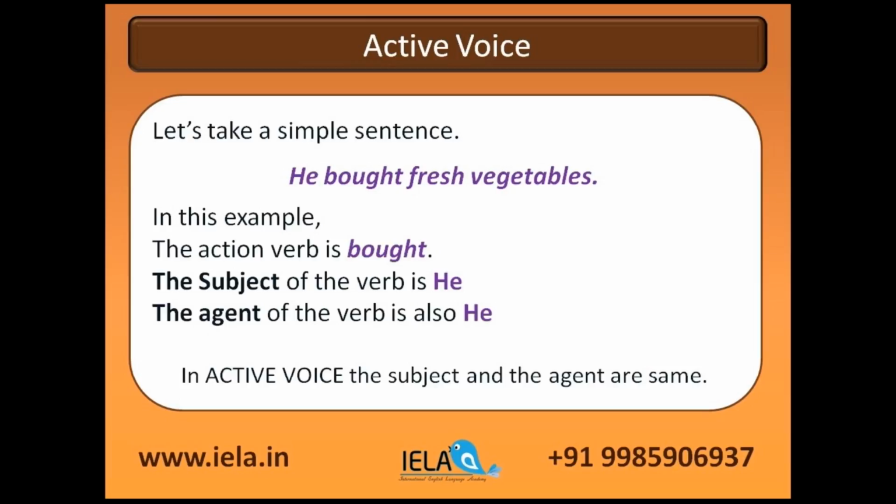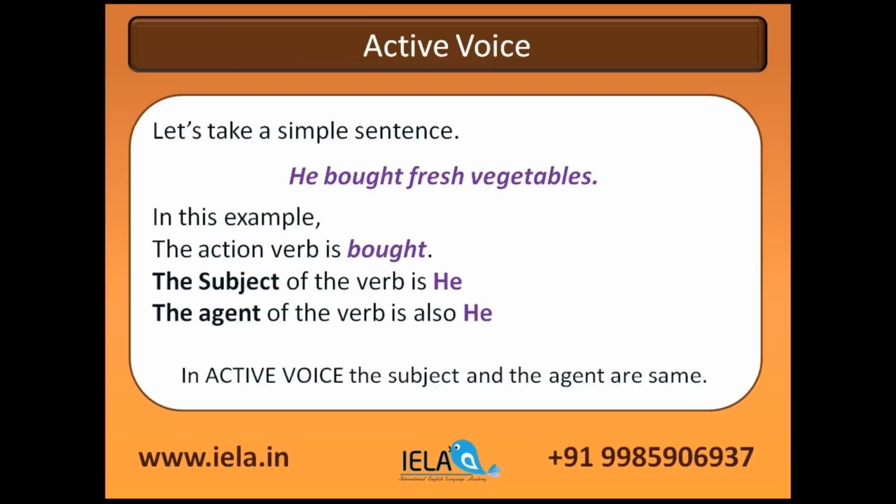Every verb in English is either active or passive. Let's take a simple example. He bought fresh vegetables. In this example, the action verb is bought. Here, the subject of the verb is he. He is the person who is doing the work, and the work here is bought. So verb is bought and he is the person who is doing that work. So he is the subject of the sentence and bought is the main action verb of the sentence.